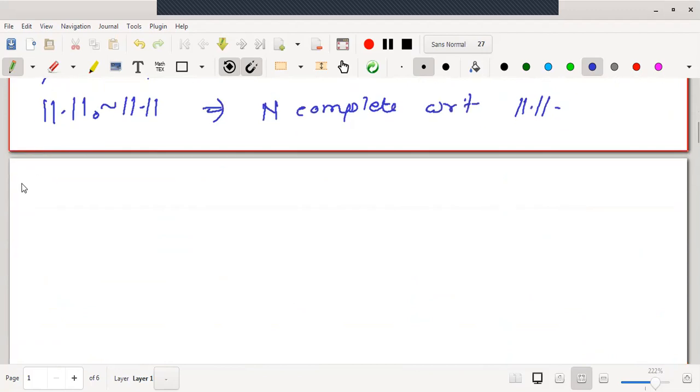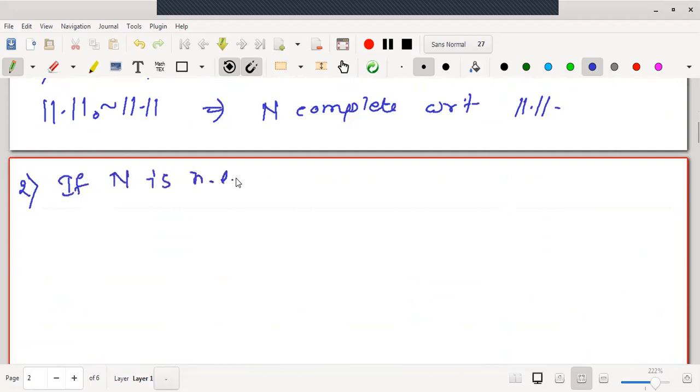Now let us go for the second corollary to prove. In the second corollary, we have a statement: if N is a normed linear space and capital M is any finite dimensional subspace. See, actually the main theorem depends on finite dimensional spaces.